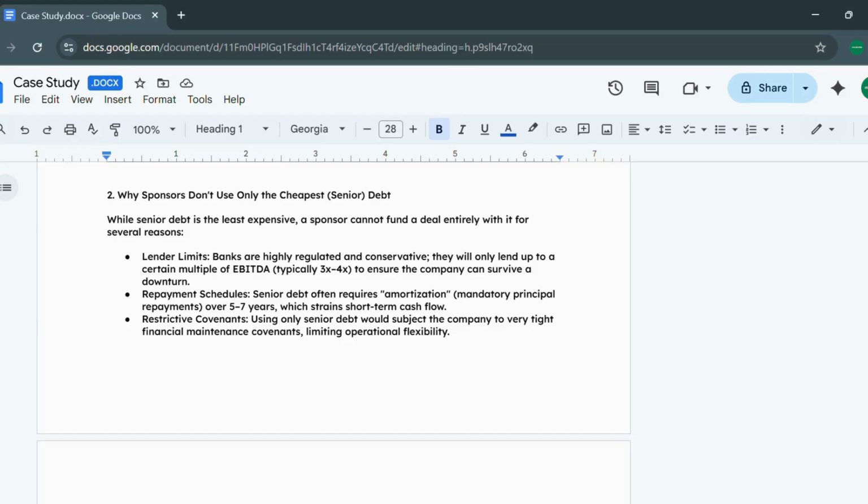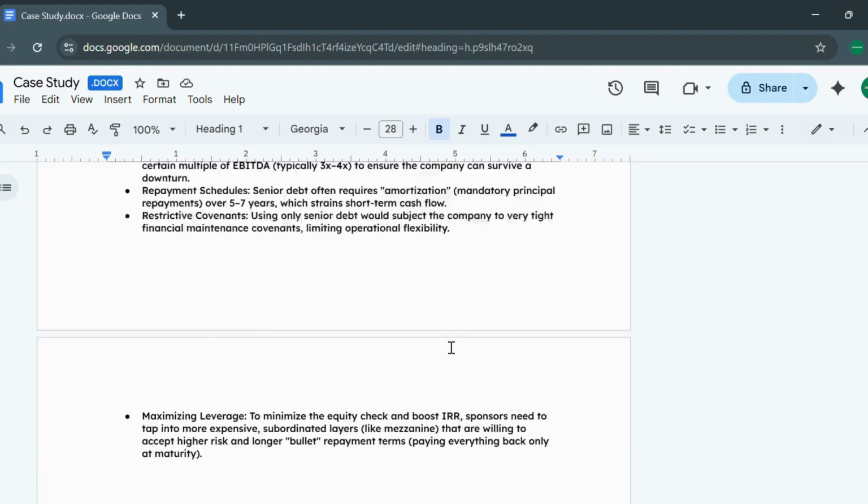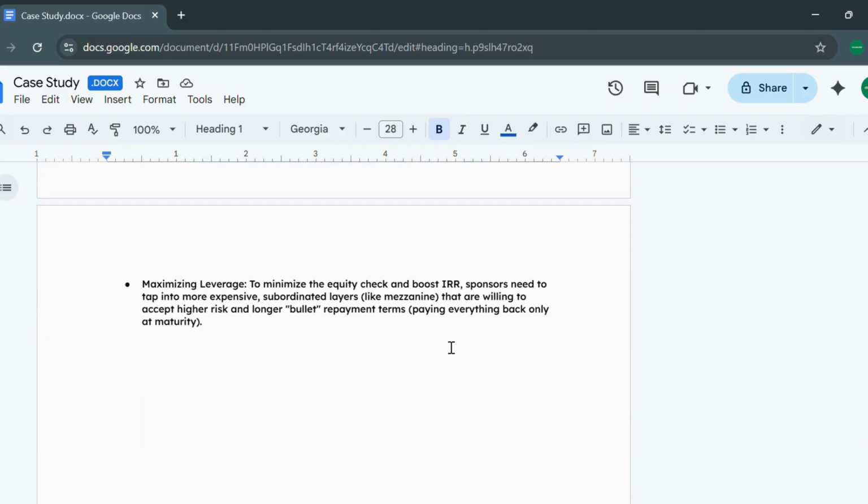Third, restrictive covenants. Using only senior debt will subject the company to very tight financial maintenance covenants, limiting operational flexibility. Fourth, maximizing leverage. To minimize the equity check and boost IRR, sponsors need to tap into more expensive subordinated layers like mezzanine that are willing to accept higher risk and longer bullet repayment terms, paying everything back only at maturity.